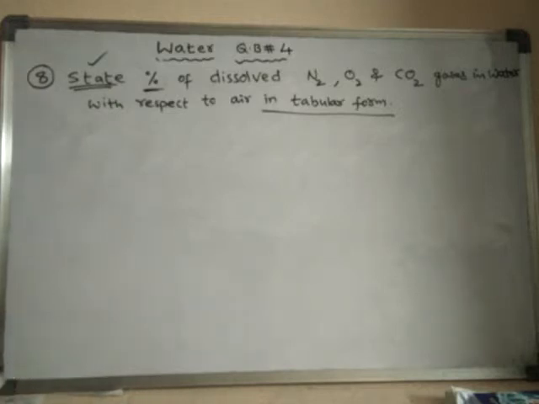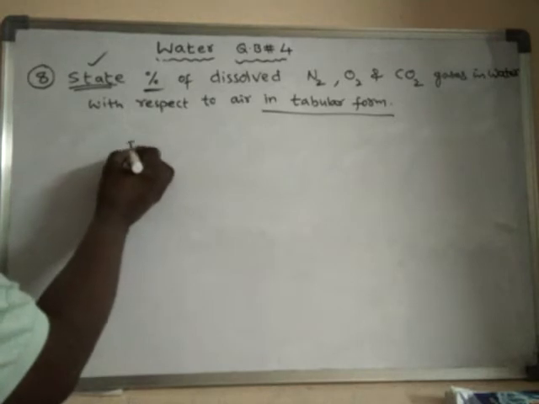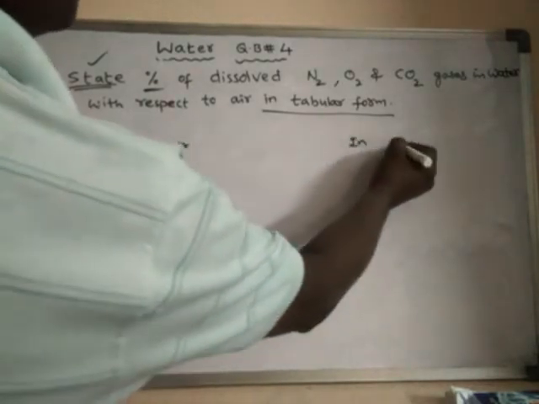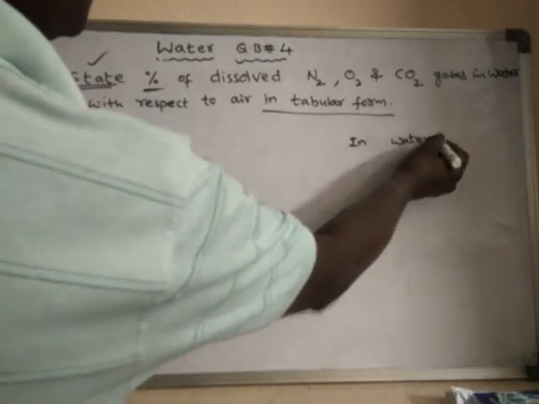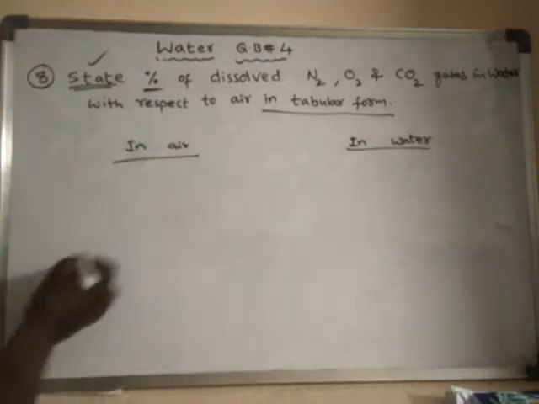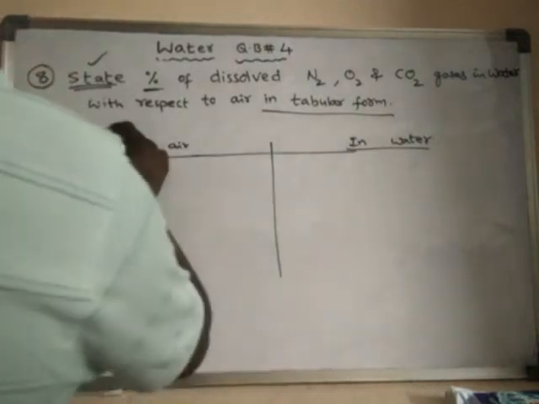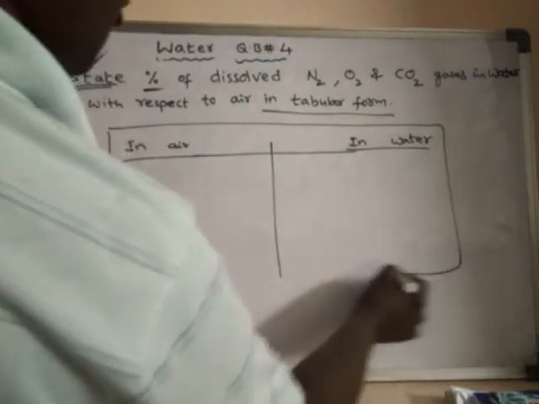See, the percentage volume of oxygen, nitrogen, and carbon dioxide in air and in water will be like this. Already we know the percentage, so actually it is asked to write in the tabular form.